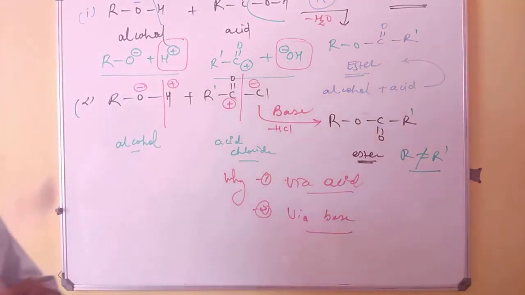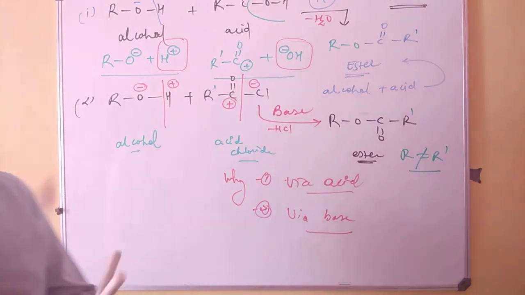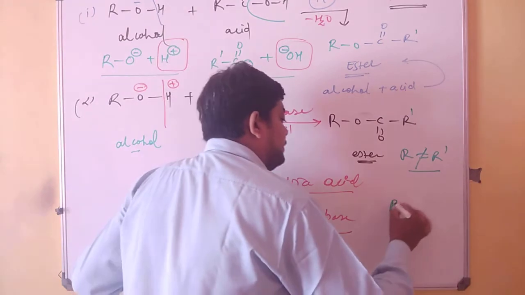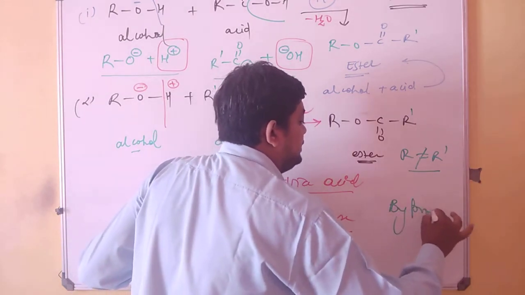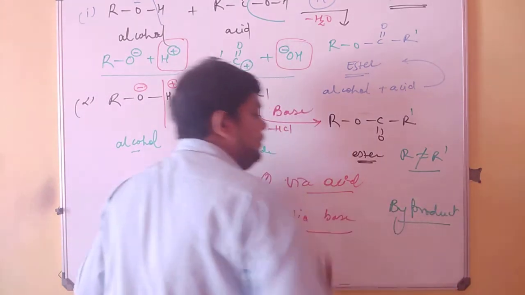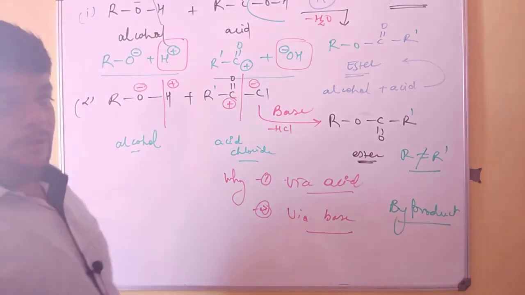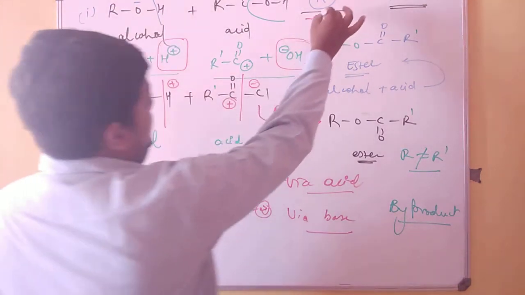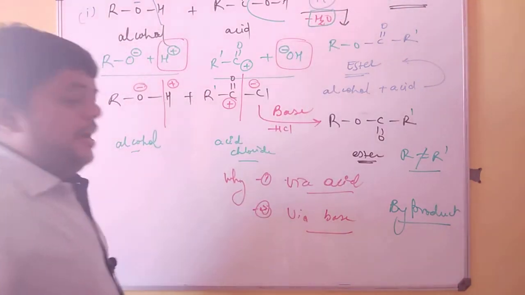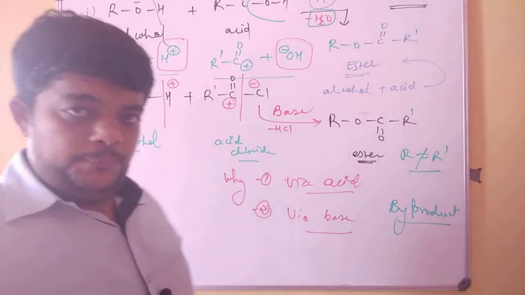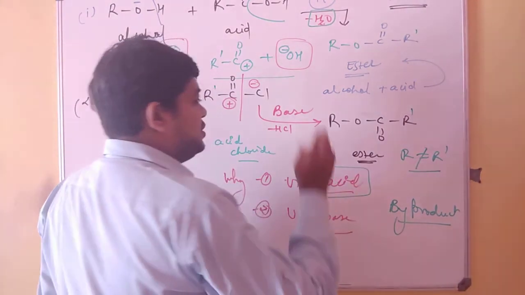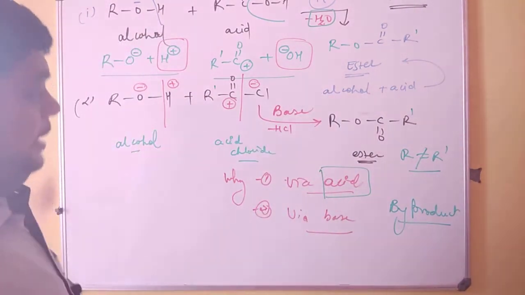When you have such chemistry, you have to always look to the byproduct that is coming out. In the first set of reactants, the byproduct is water, and fundamentally water is neutral. So the role of this acid as a catalyst was just to start up the reaction and nothing else.